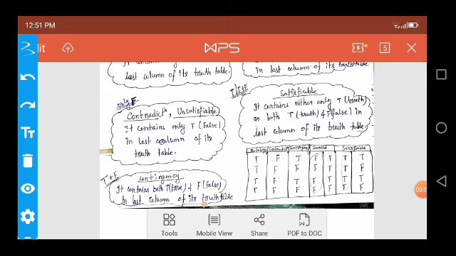Contradiction and unsatisfiable proposition logic: it contains only false in the last column of its truth table. So in short, we say that it contains only false values.